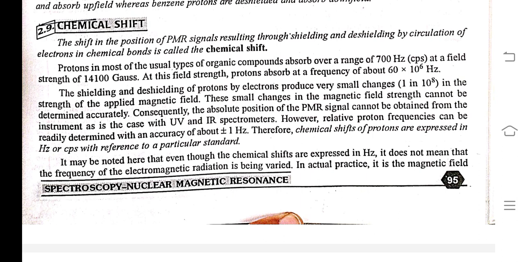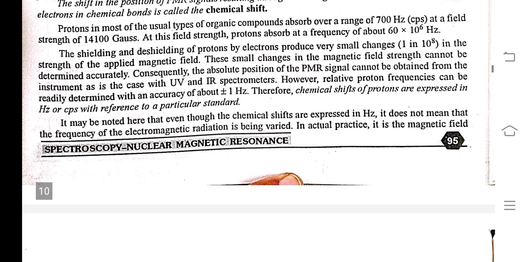However, relative proton frequency can be determined with an accuracy of about ±1 Hz. Therefore, chemical shifts of protons are expressed in Hz or CPS with reference to a particular standard.